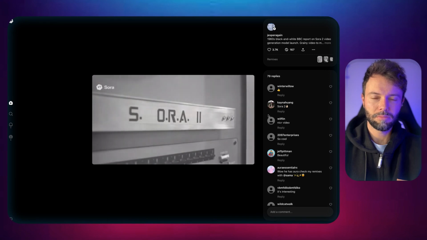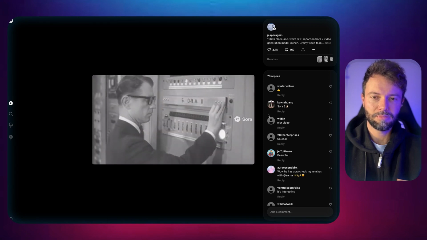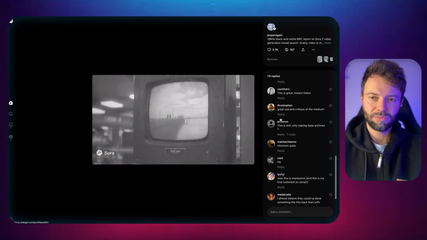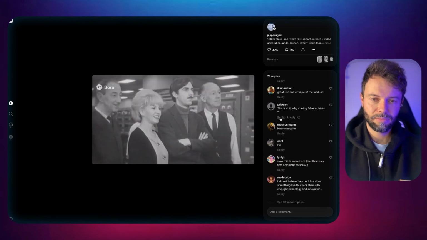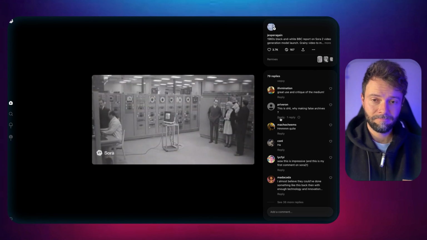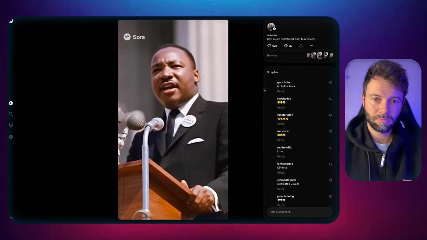At the BBC's research laboratories in West London today, engineers unveiled Sora 2, a new computer capable of producing moving pictures from written instructions alone. Using magnetic tape and thousands of valves, the machine interprets a description typed on a teleprinter and within minutes composes a shh.